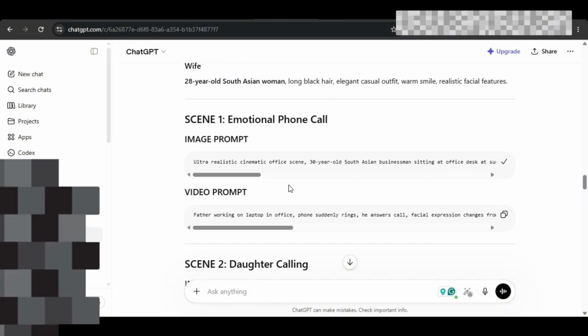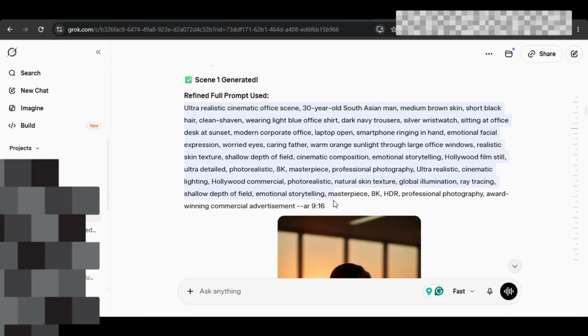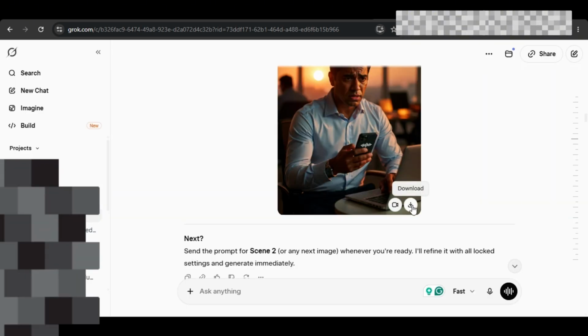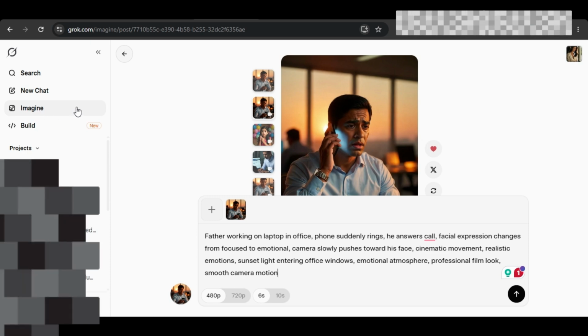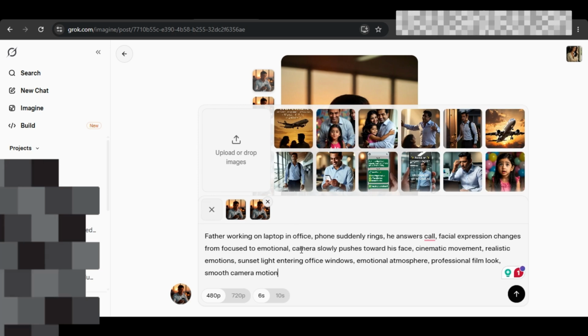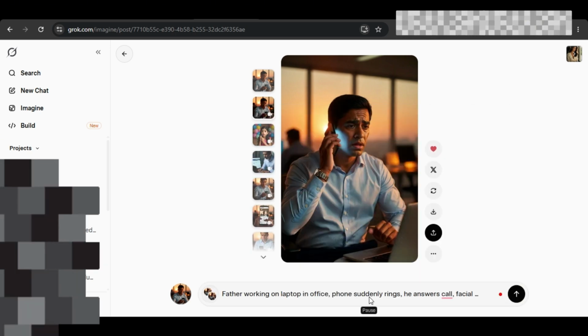First, copy the image prompt. I used SuperGrok to generate the images. Here's the first prompt that generated the image. Download the image, then go to the SuperGrok Imagine option. Copy the video prompt, paste it there, upload the image, and click Generate. I have already generated it.